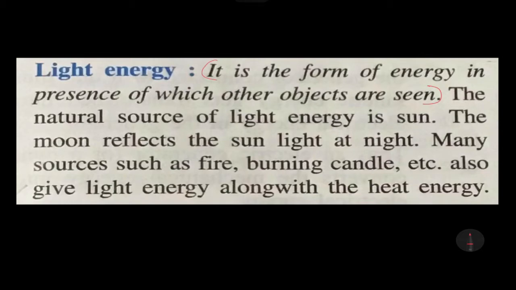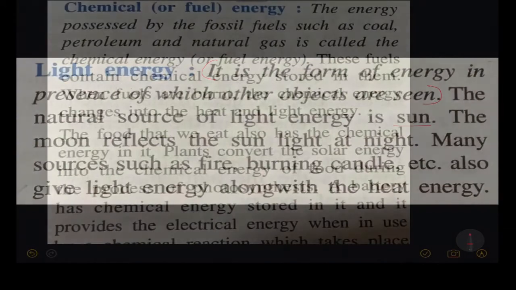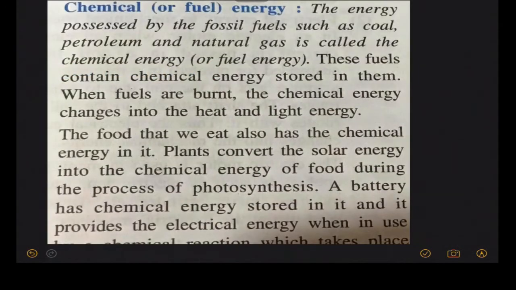The natural source of light energy is the sun. The moon reflects the sunlight at night. Many sources such as fire and a burning candle also give light energy along with heat energy. Now the next form of energy is chemical energy. The energy possessed by fossil fuels such as coal, petroleum and natural gas is called chemical energy.